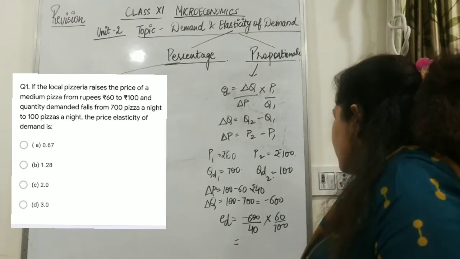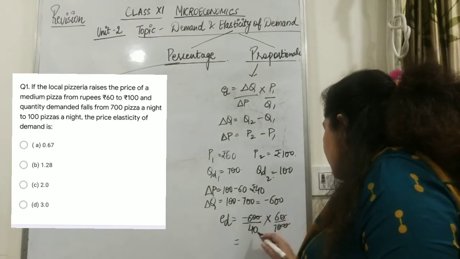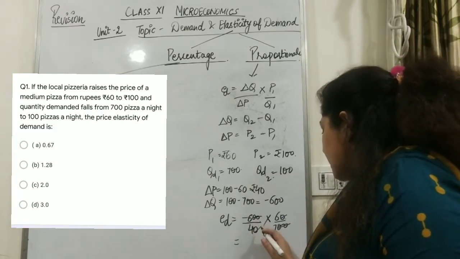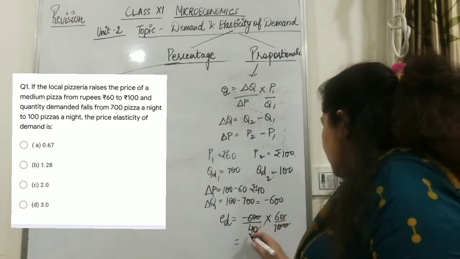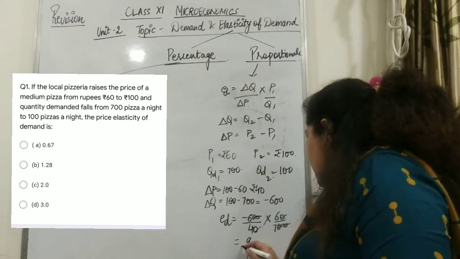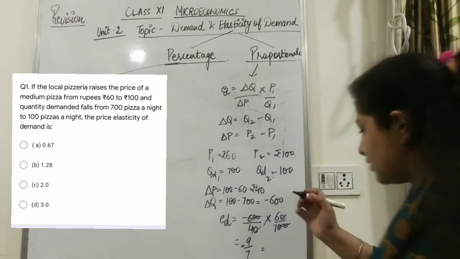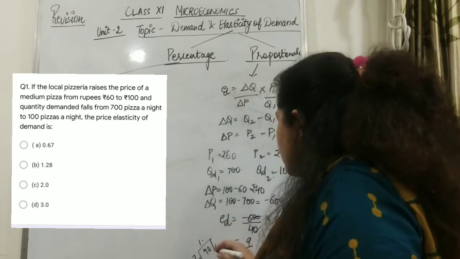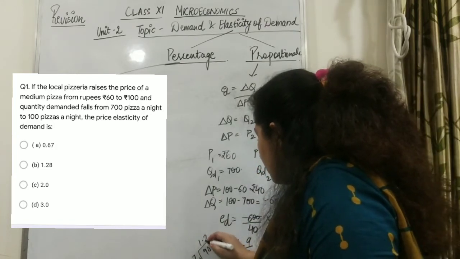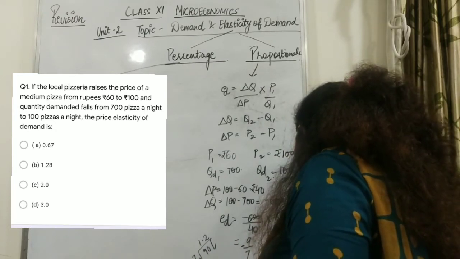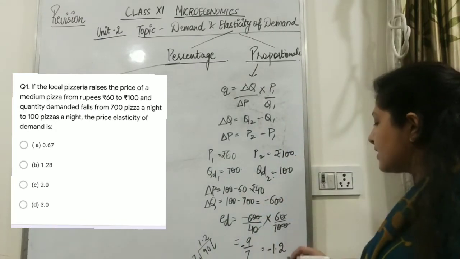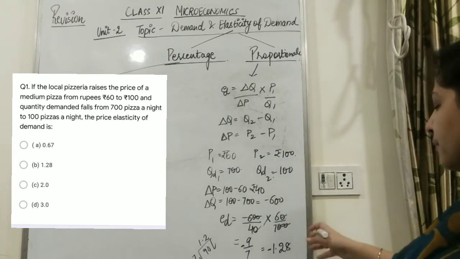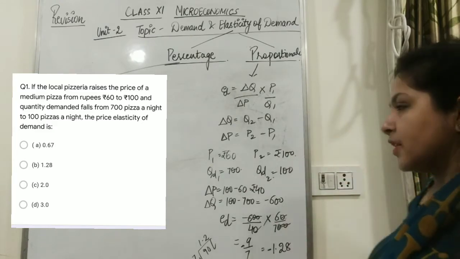When you solve it, you'll get the answer. Zeros cancel, all zeros cancel, right? So 6 into 6, 36, upar 9, 9 by 7 minus. So let's solve it further. It will be 1.28, and that minus sign indicates the fall. There were 4 options, so you need to take 1.28. That is the answer for this question.